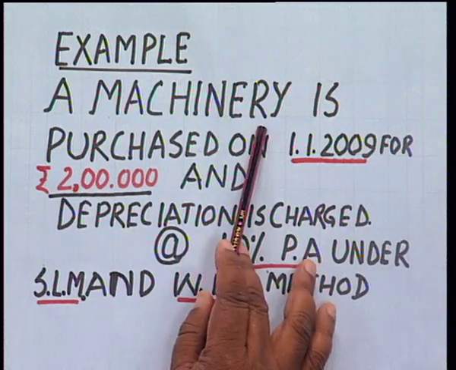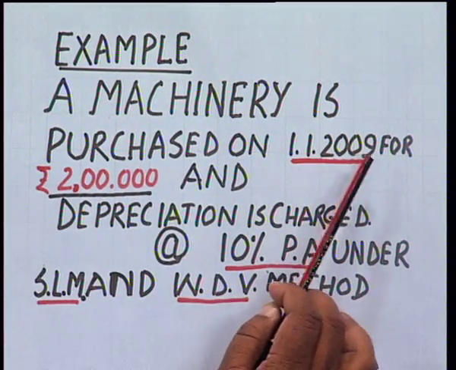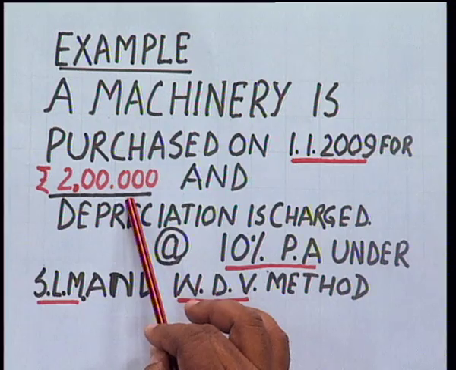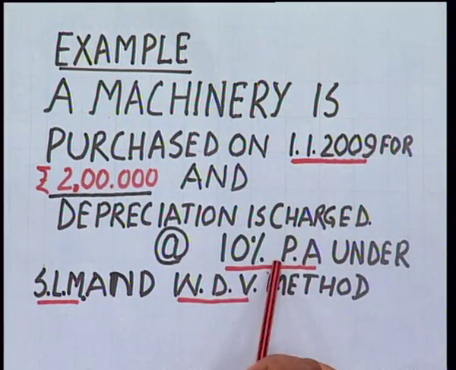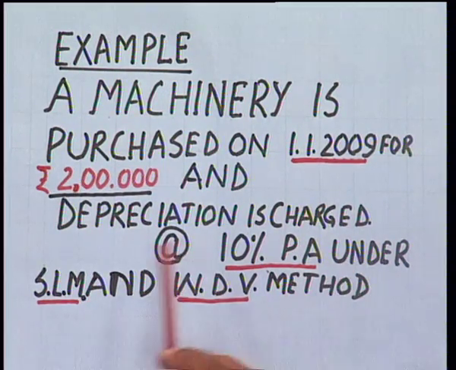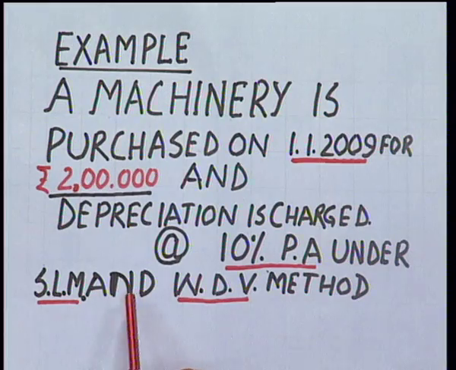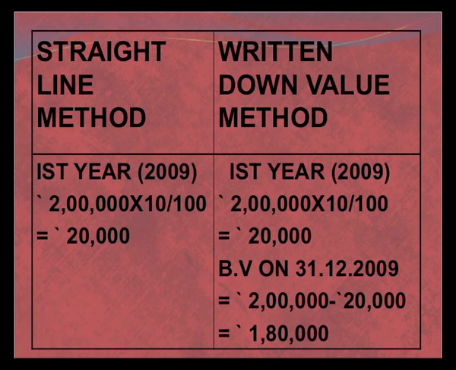There is a machinery which is purchased on 1st January 2009 for rupees 2 lakh and the depreciation is charged at the rate of 10% per annum. We have to calculate the depreciation under the straight line method and the written down value method. Let us see how it is being calculated. There is a comparison between these two methods.